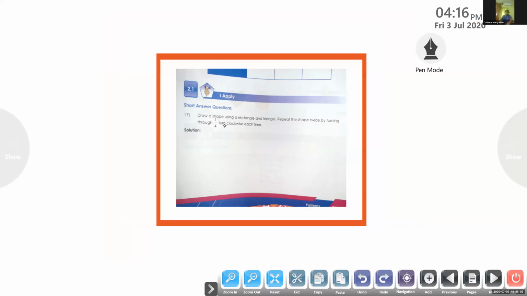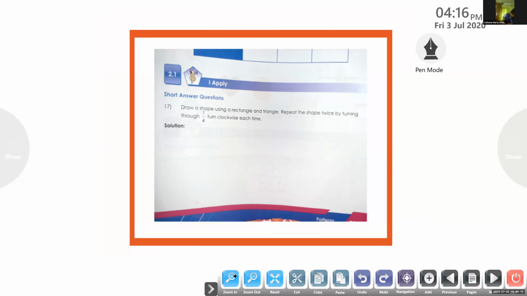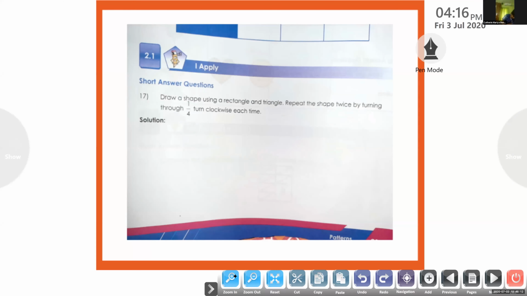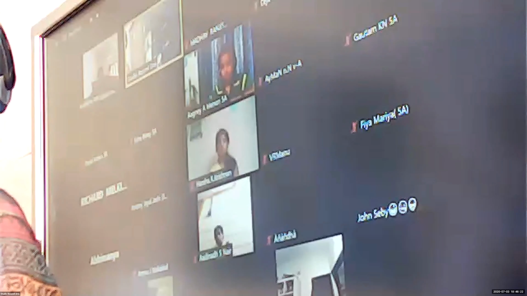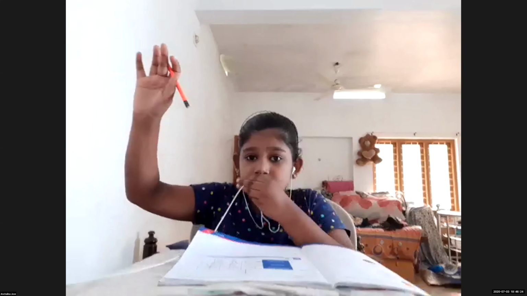Draw a shape using rectangle and triangle. I will tell Blesswin to read. Blesswin, can you see the board? Repeat the shape twice by turning through 1 by 4. All others, please mute. Only Blesswin. Let me see who is reading other than Blesswin. Whose audio is not muted? Agni, please mute. Using rectangle and triangle. Repeat the shape twice by turning through 1 by 4 turn clockwise each time.